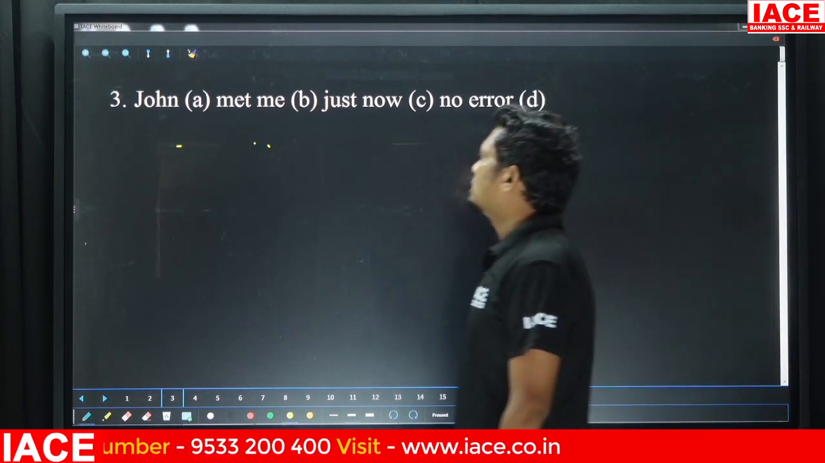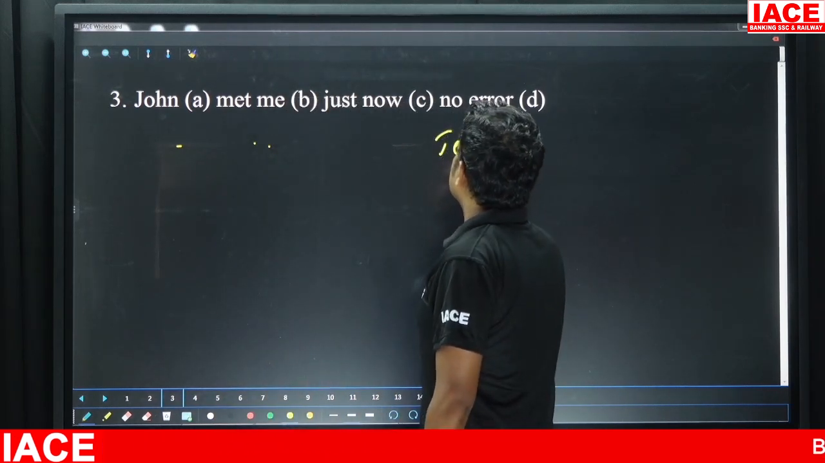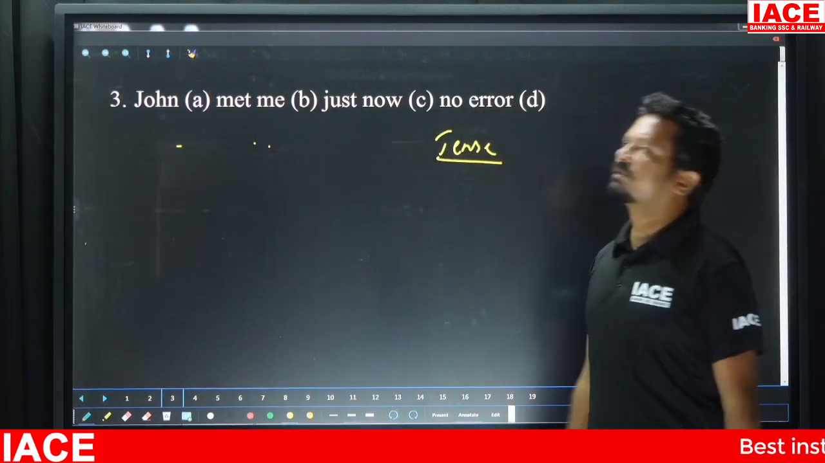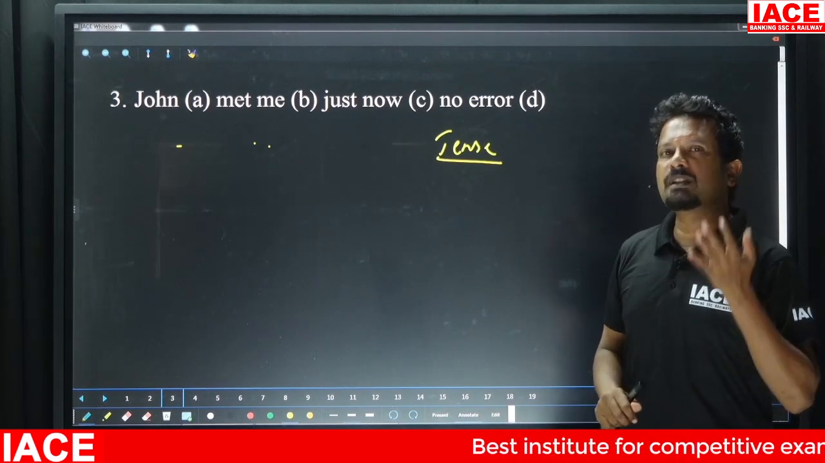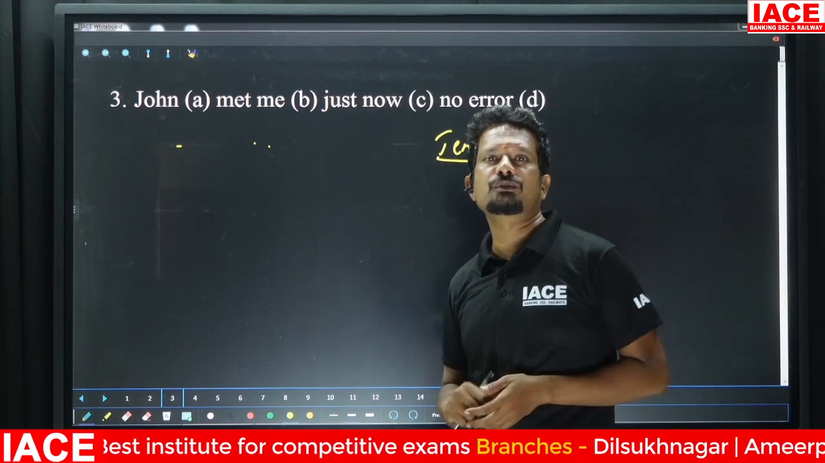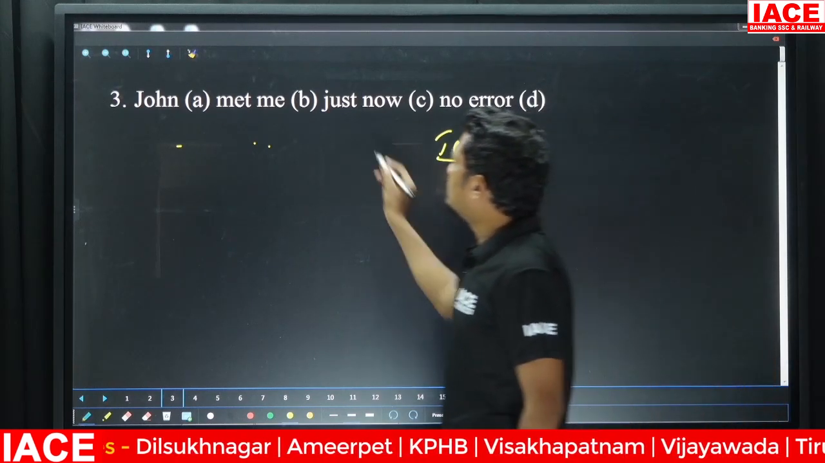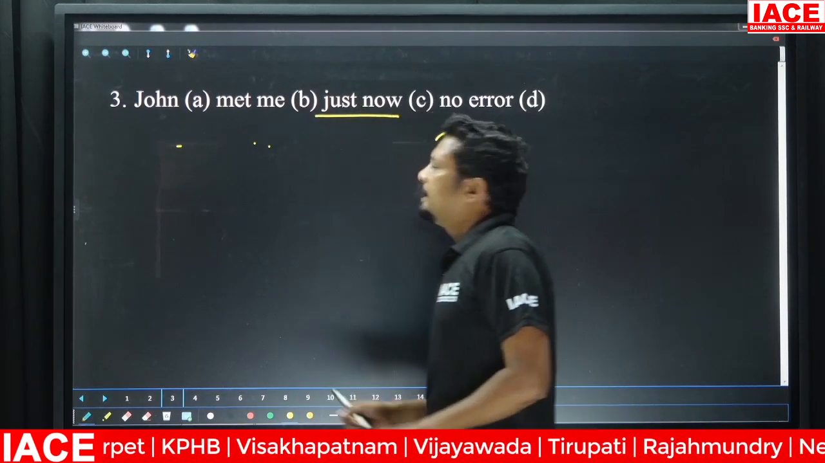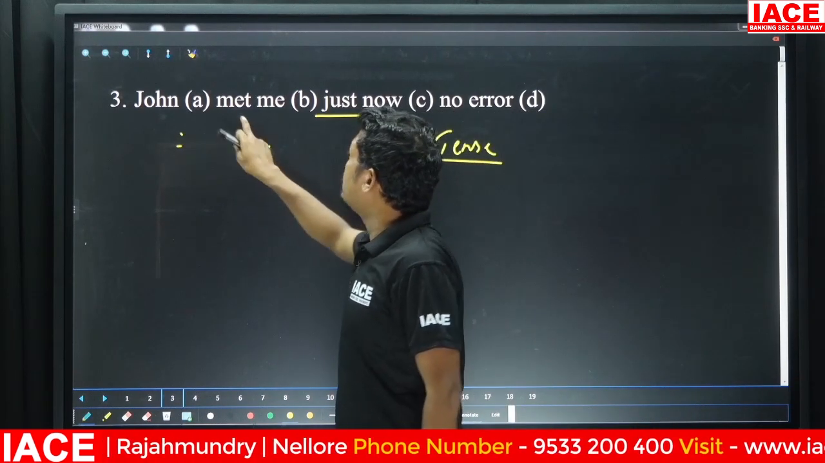Yes. The problem is with what? Tense, right? If you have to answer this type of question, you need to have command over tenses. We have simple present tense, simple past tense, simple future tense, etc. 12 tenses, right? Now the point is, our keyword is what? Just now, which is related to present time as well. John met me just now.